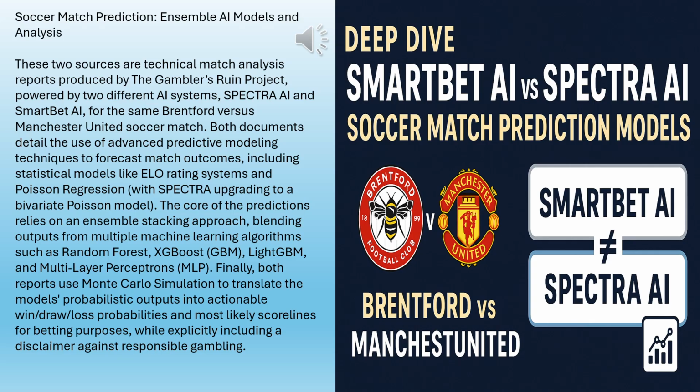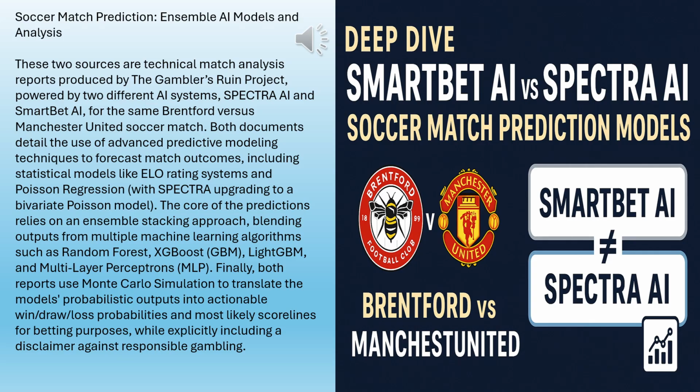It really comes down to two core structural changes in Spectra. First, much richer feature engineering, basically, more detailed data inputs. But the really fundamental shift, the big one, is the underlying math, moving from what's called univariate Poisson regression to a bivariate Poisson model. Right, let's start there then, with the math.